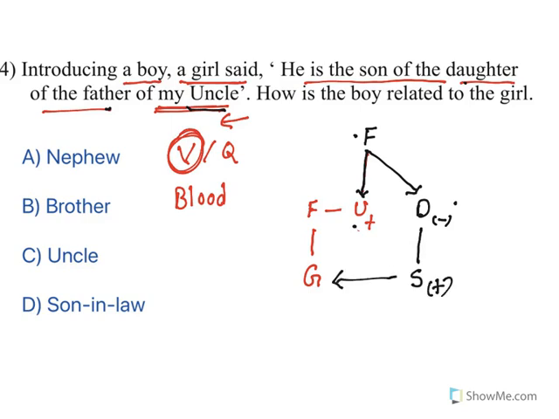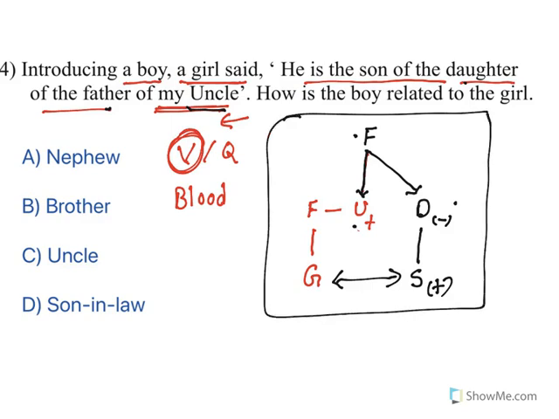Now you need to figure out what is the relationship. See, writing these kinds of things is very important. In the last video I explained how you write this, right? In the same generation you write it with a straight line. To indicate the gender, plus and minus, you write plus for male, minus for female. Above generation, like fathers, you write like this. Below generation, the next generation, you go down like this.